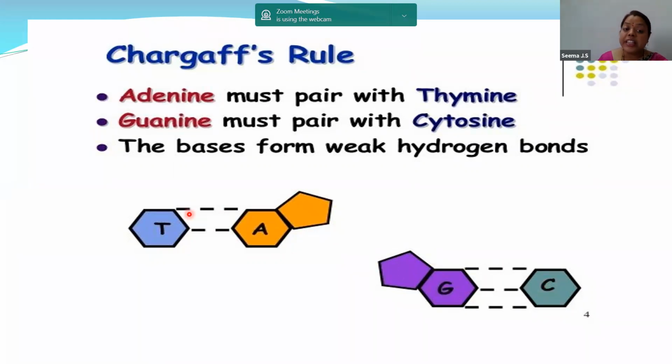So yes, children, these lines are nothing but what are called hydrogen bonds. And these hydrogen bonds are very weak. So thymine and adenine have 2 hydrogen bonds, whereas guanine and cytosine have 3 hydrogen bonds. So keep in mind Chargaff's rule: A double bond T, G triple bond C. Adenine pairing with thymine, guanine pairing with cytosine, double bond and triple bond. This is Chargaff's rule.